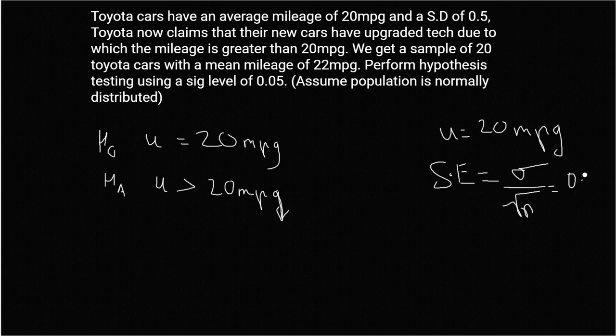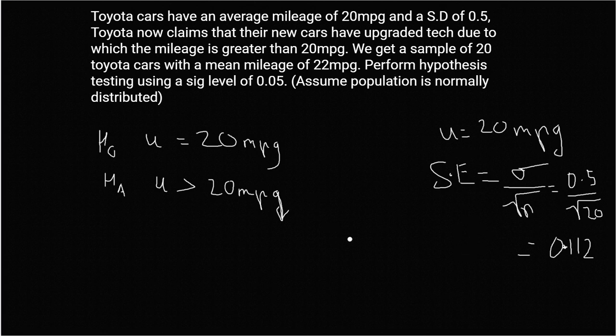We have the population standard deviation. If we didn't, we might have to use s to estimate, and for that we might need a sample size greater than 30, or we'd use the t distribution, all that stuff that we've already covered. So 0.5 divided by the square root of 20 ends up being approximately 0.112. That is our standard error.